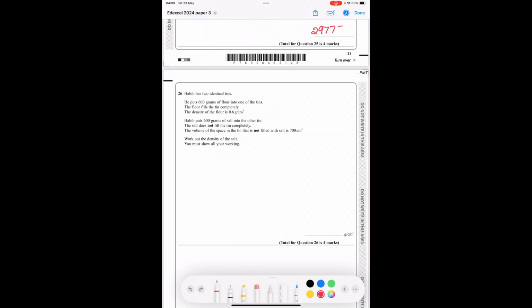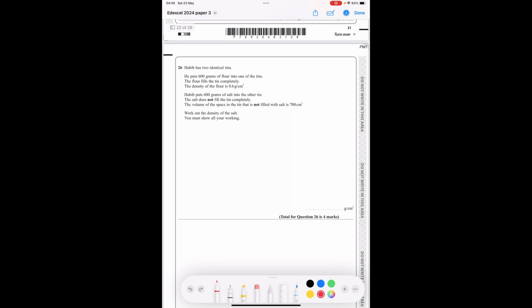Habib has 2 identical tins. He puts 600 grams of flour into one of the tins. The flour fills the tin completely. The density of the flour is 0.6. So density is mass over volume. The mass is going to be 600 grams. And the density is 0.6. So the volume of the tin is going to be 600 divided by 0.6, which is 1,000 centimetre cubed.